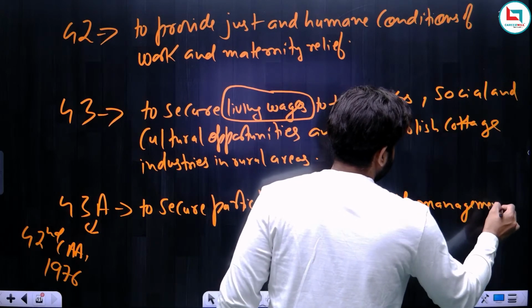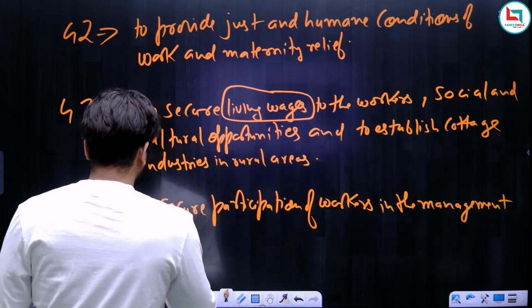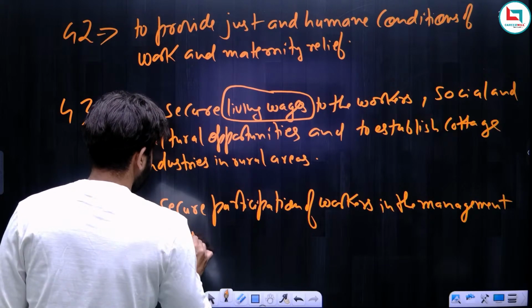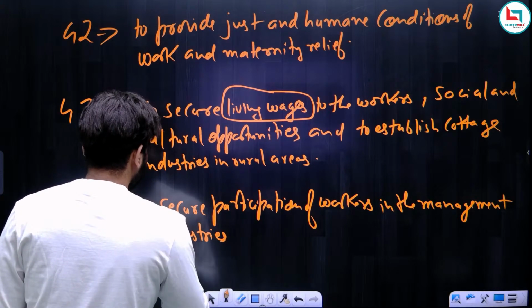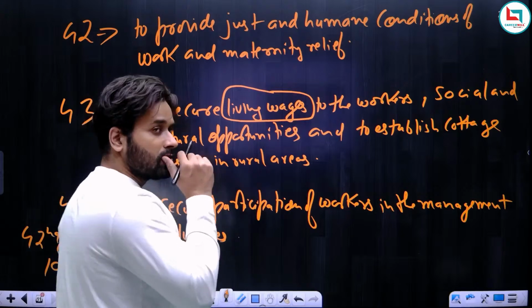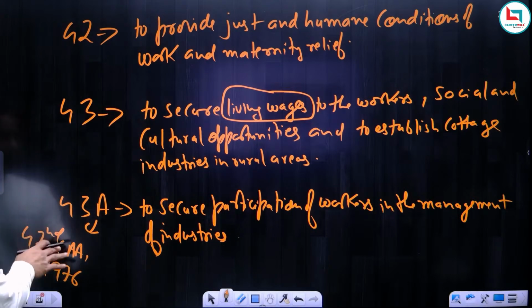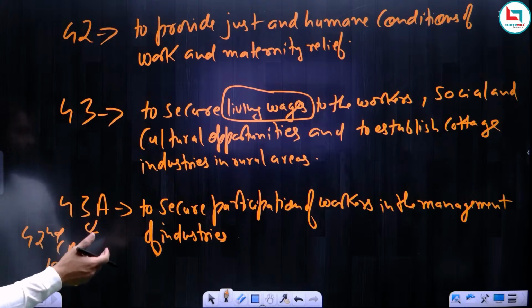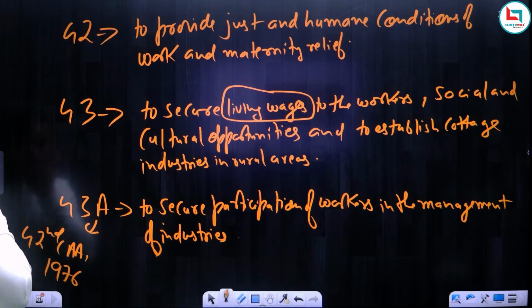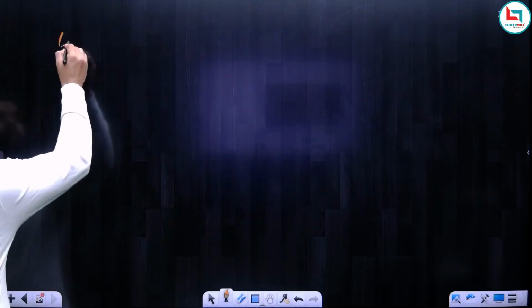So this is Article 43A, inserted by the 42nd Amendment Act, to secure participation of workers in the management of industries. Okay. Now Article 43B.